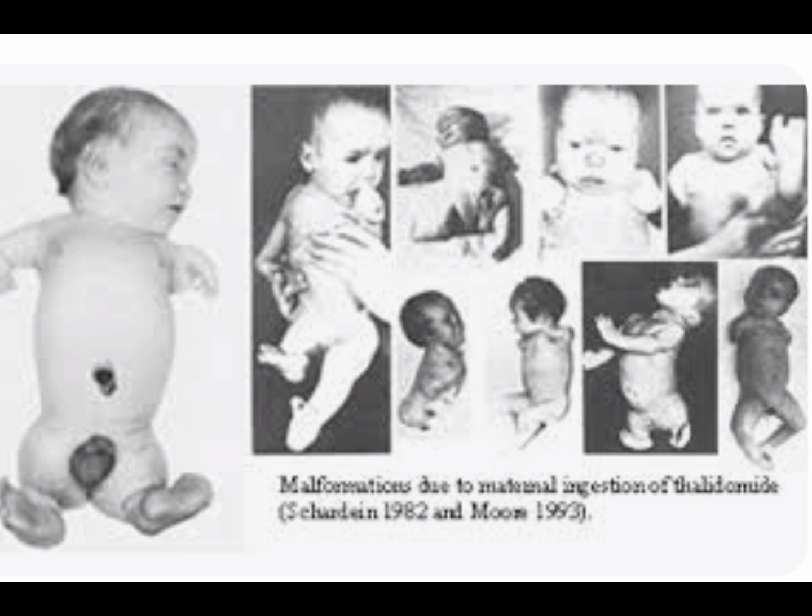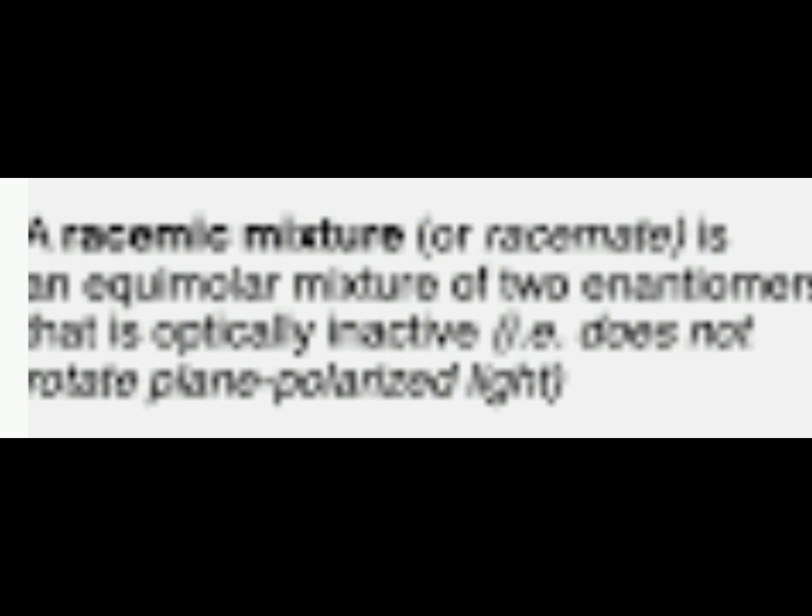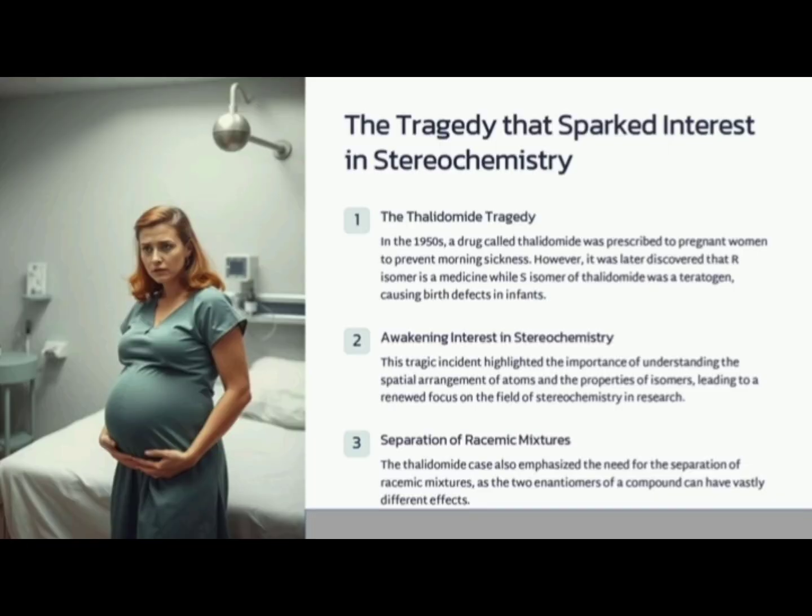From then on, stereochemistry has become very vital in research, and more importance is given to the separation of racemic mixture. So, when I say racemic mixture, it is also called a racemate. It is a mixture of equal quantities of two enantiomers. Stereochemistry is very fascinating and it is very vital in research.